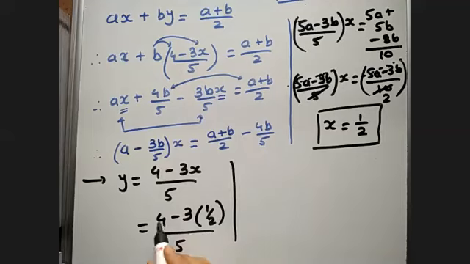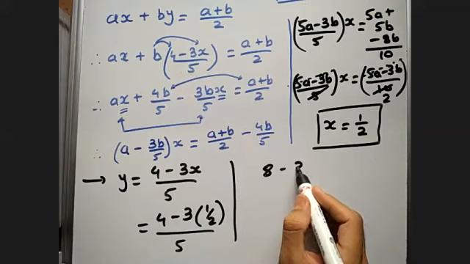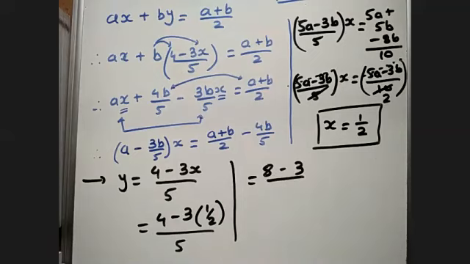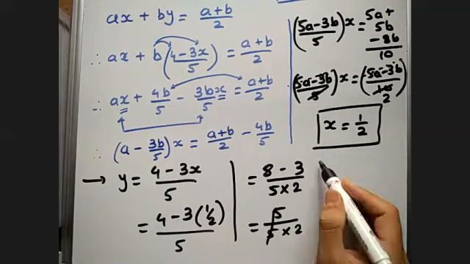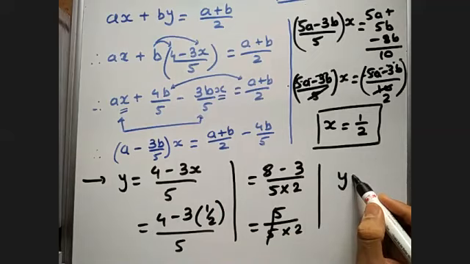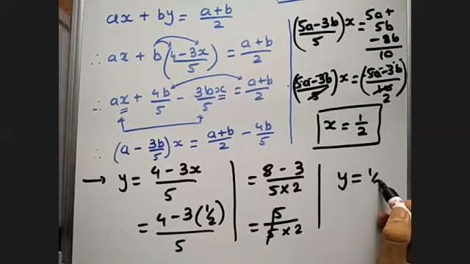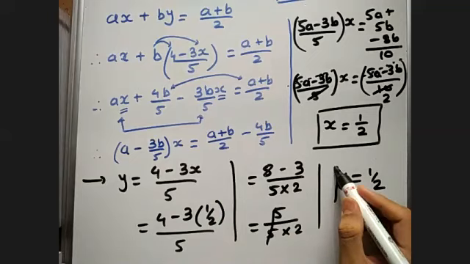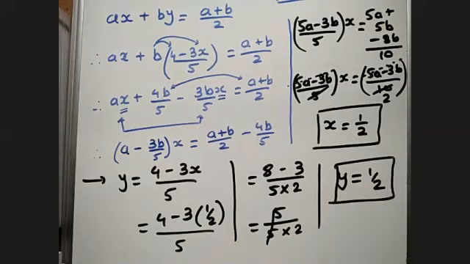So (8 minus 3) whole divided by 5 into 2. 8 minus 3 is 5, by 5 into 2. 5 will get cancelled out. So I will also get y is equal to half. So my final answer is x is equal to half, comma y is equal to half.